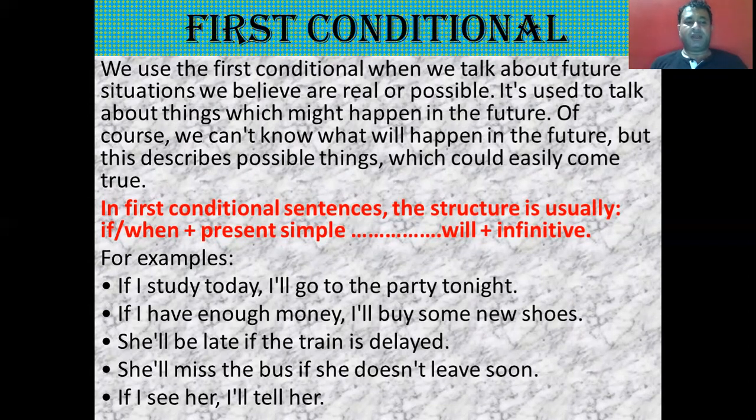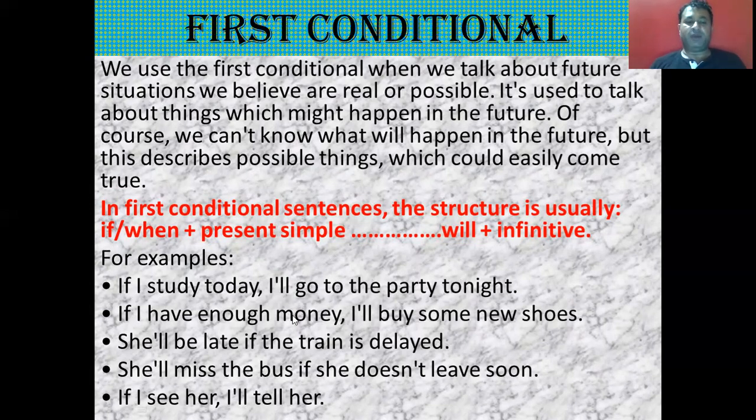So for example, if I study today, I will go to the party tonight. So in the first part of the sentence, we use if plus simple present, that is the first form of verb. And in the main clause, we have will plus infinitive, that is the first form of verb. So if we use the first form of verb along with if, then we need to use will plus the first form of verb in the main clause.